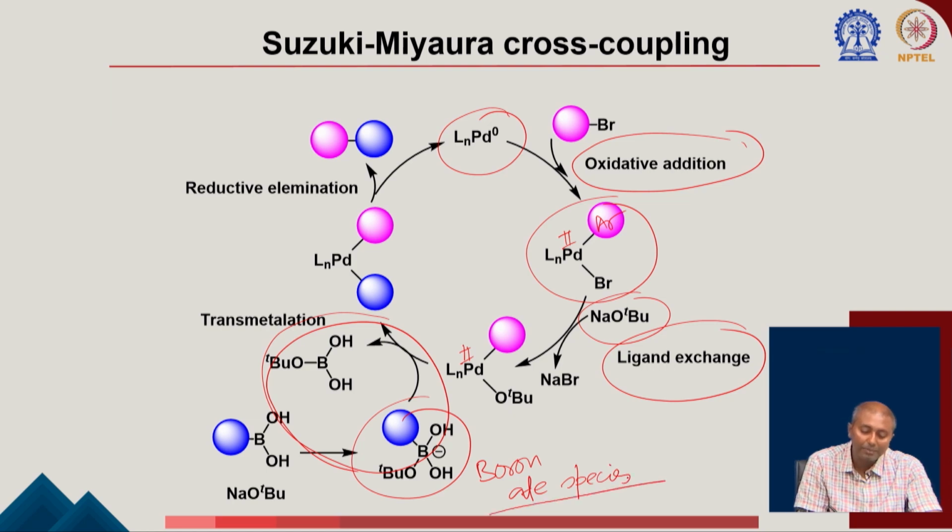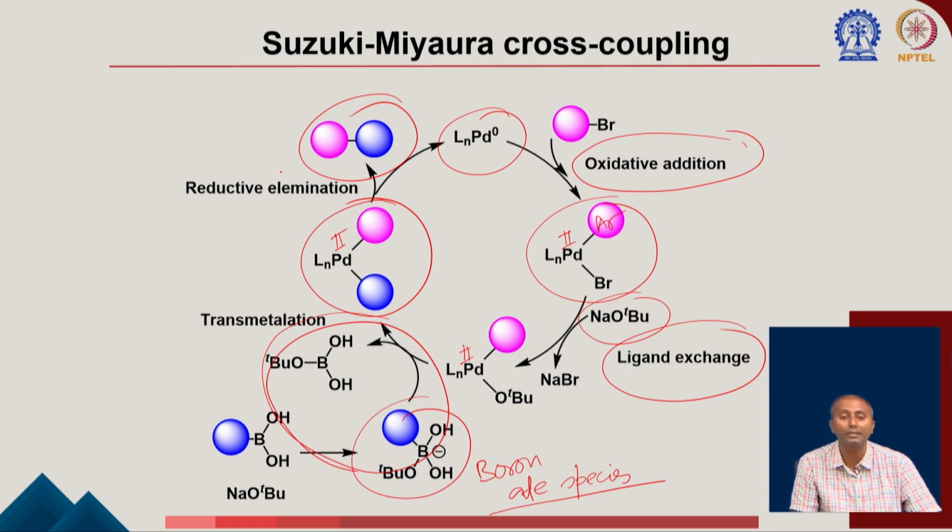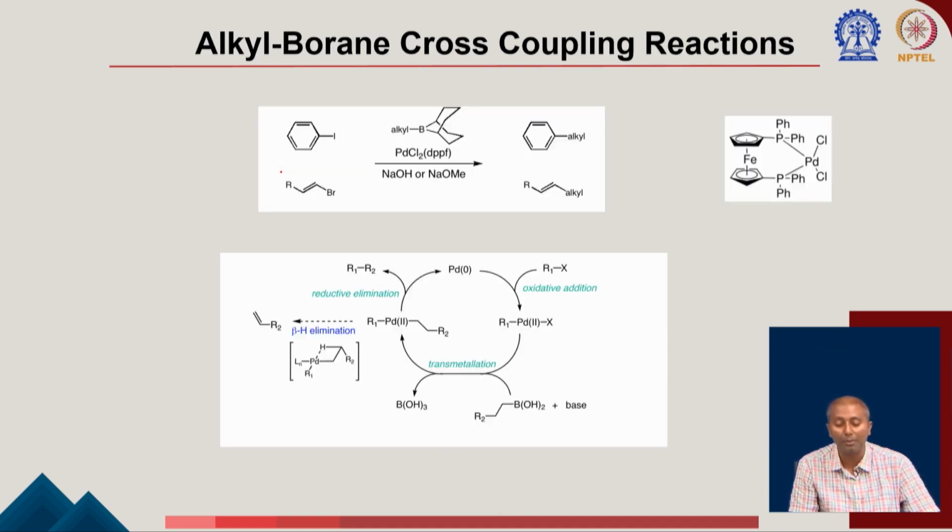So, you are generating this boronate species. Once you generate the boron species, the bond between this aryl group and the boron becomes weaker. So, now this aryl group can participate in a transmetallation reaction to get to this sort of intermediate. From there, after reductive elimination, you will be able to get to the corresponding biaryl. I hope you understand the mechanism of the Suzuki coupling.